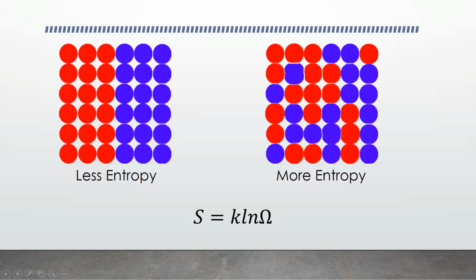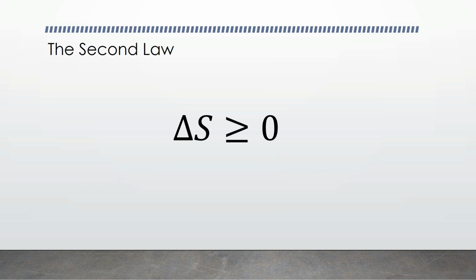More rigorously, we define the entropy S in terms of omega, where omega is the number of microstates that make up the same macrostate. The second law of thermodynamics states that the entropy of a system can only increase over time. That is, systems of high entropy don't naturally evolve into systems of low entropy.